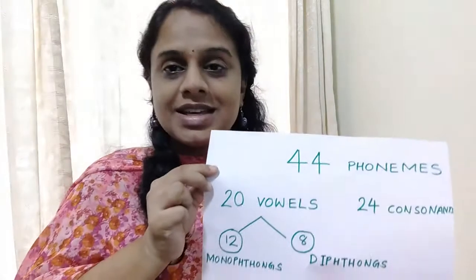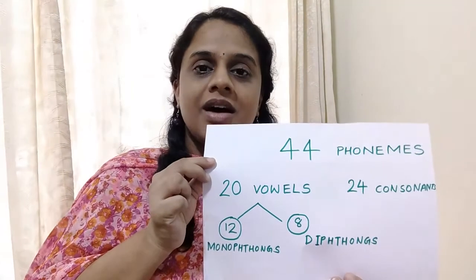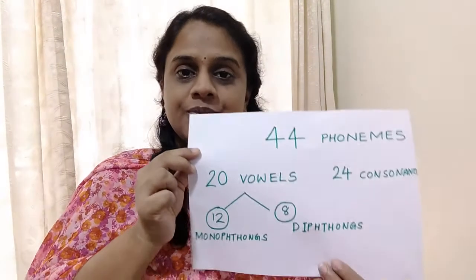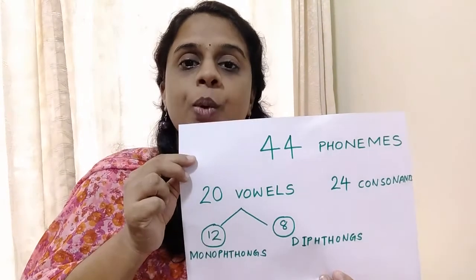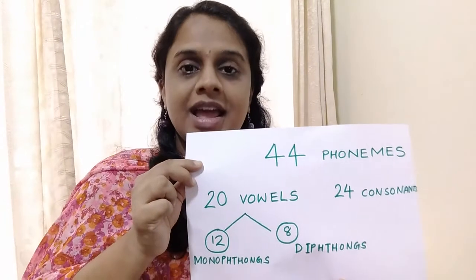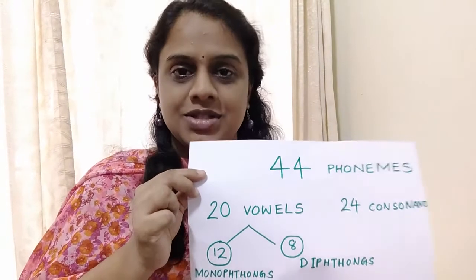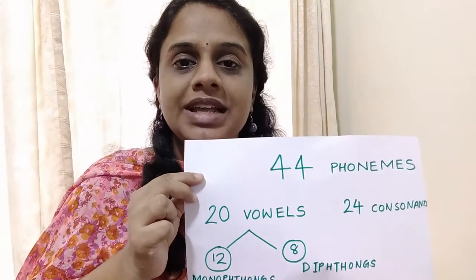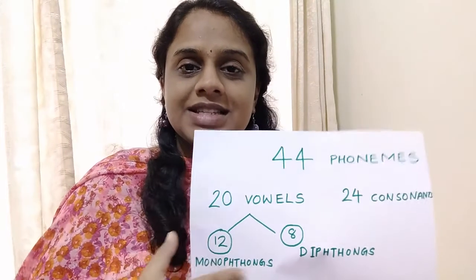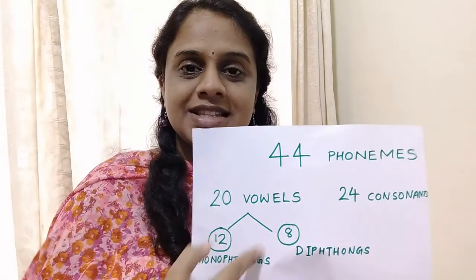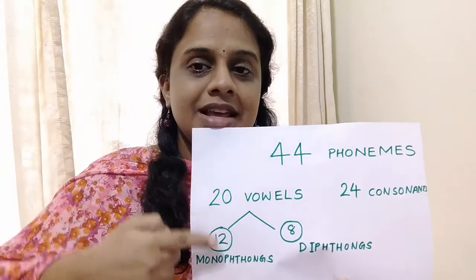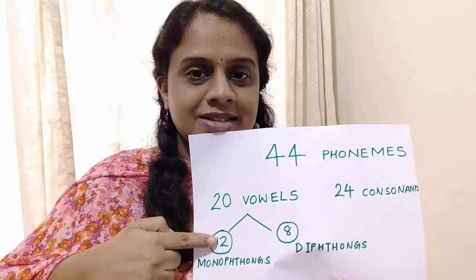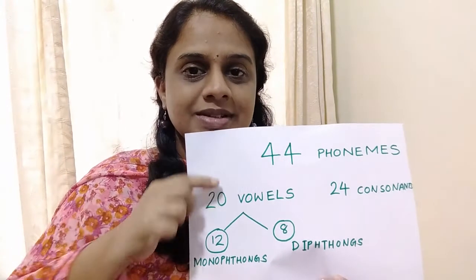So the 20 vowel sounds are subdivided further into 12 monophthongs and 8 diphthongs. In this class we will be dealing with this section, vowels, and mainly the 12 monophthongs. Is that clear to you? Okay.